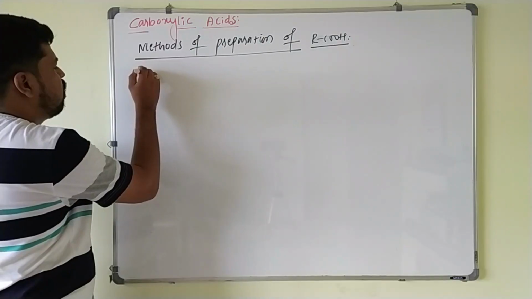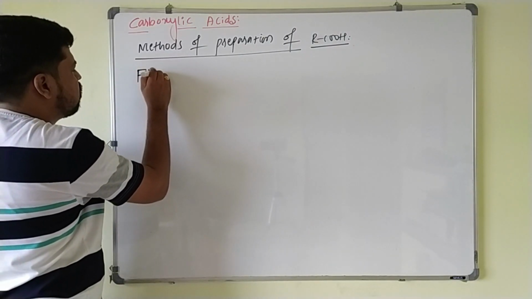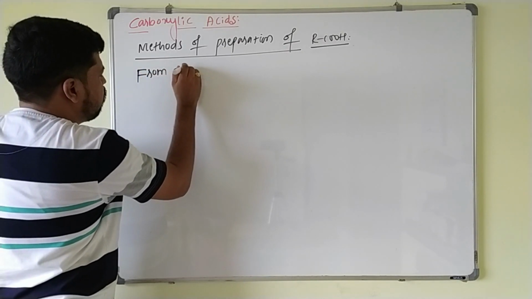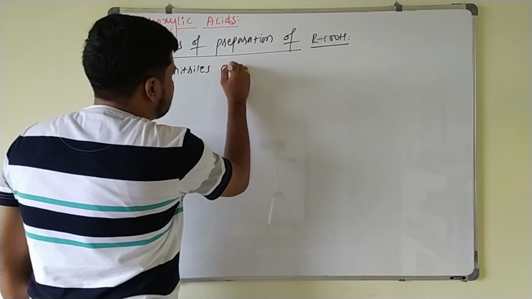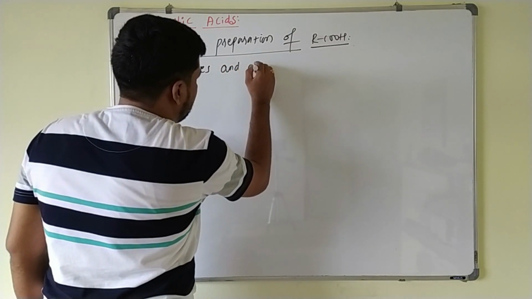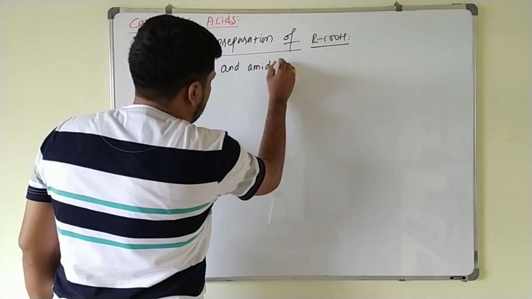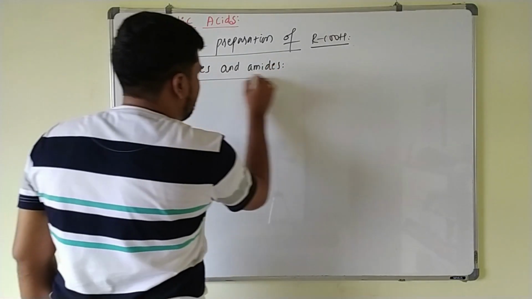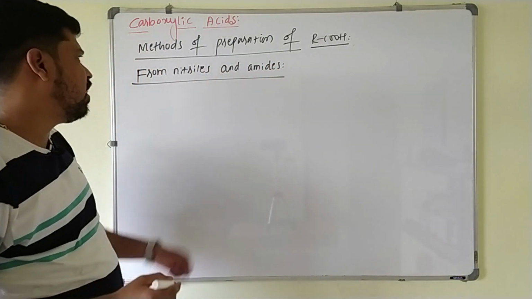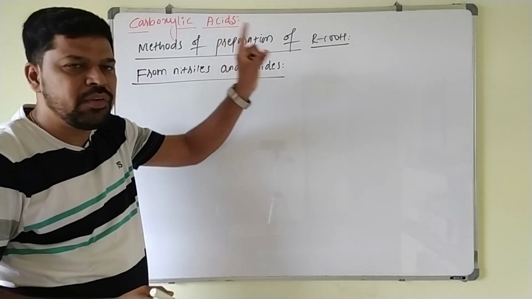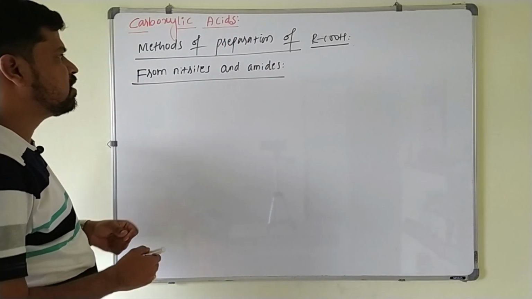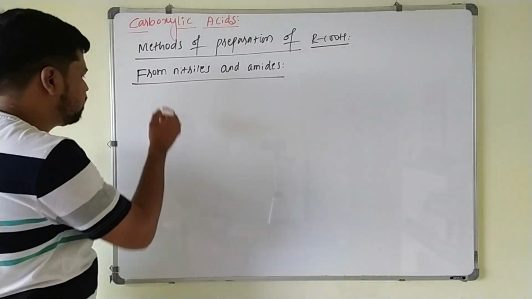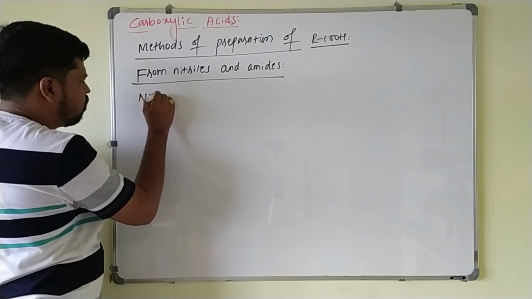Next method, from nitriles and amides. Here these nitriles, upon hydrolysis in presence of acidic medium, first form amides, and those amides on hydrolysis again give carboxylic acids.